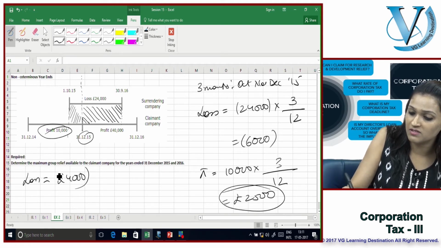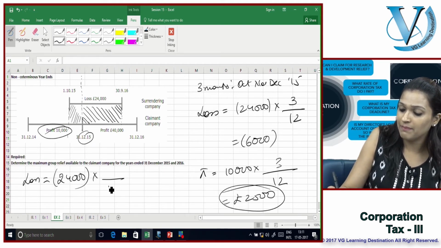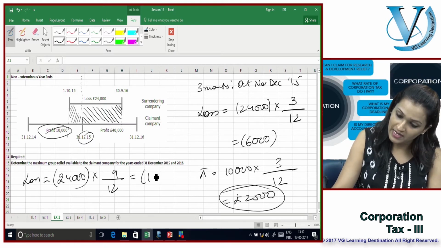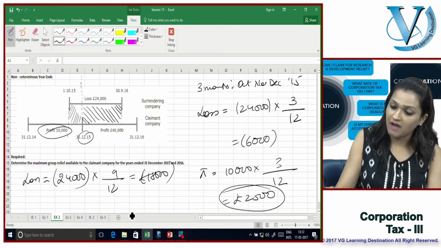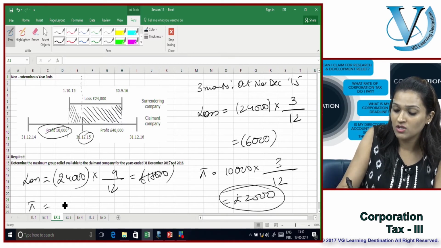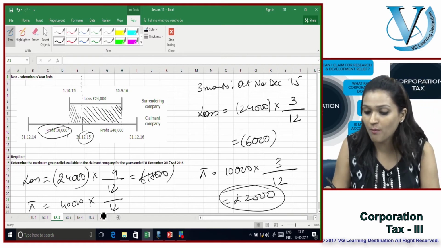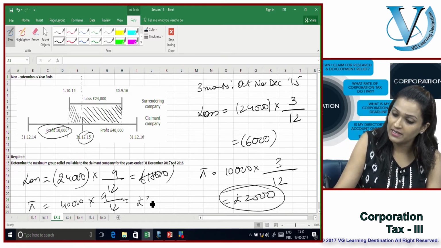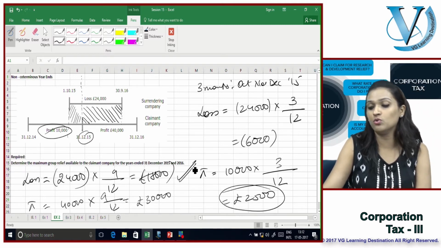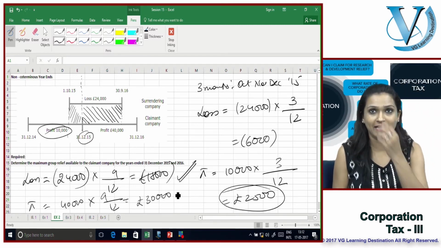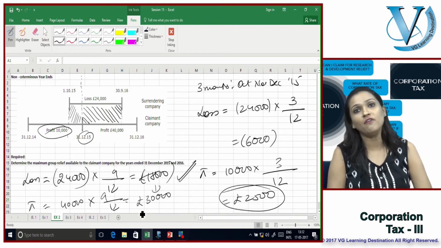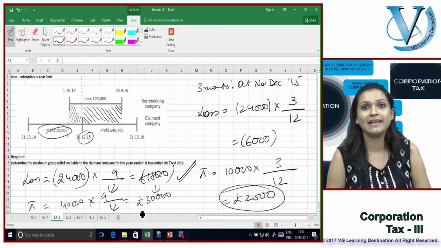Similarly, £24,000 multiplied by 9 upon 12 comes out to be the loss of £18,000. Available profits are how much? 40,000 multiplied by 12, divided by how much time frame? Again 9 months, which comes out to be £30,000. So, we're going to take the lower of the two. So, the entire loss of 18,000 can now be set off against the available profits of 30,000 of the claimant company.